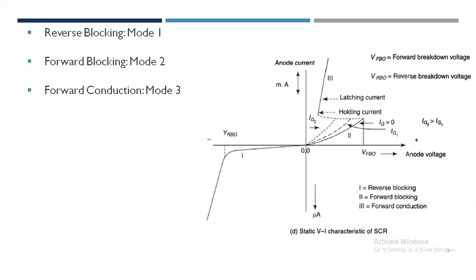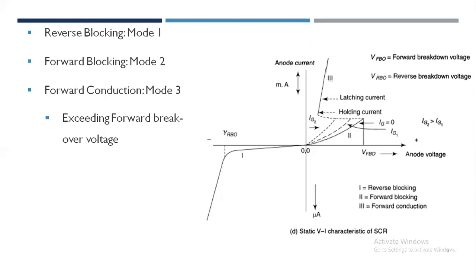With forward bias voltage, a thyristor can be made to come to a conduction state, that is on state, using any one of the following techniques. First technique is exceeding forward breakover voltage. Any increase in anode voltage in the absence of gate signal causes avalanche breakdown of junction J2 at a voltage called forward breakover voltage.